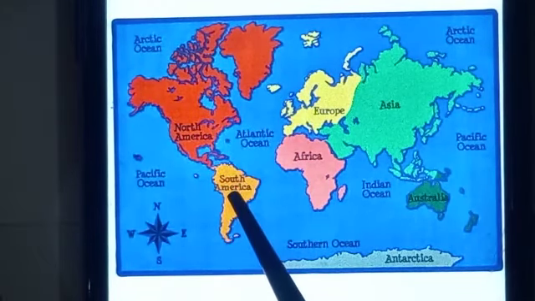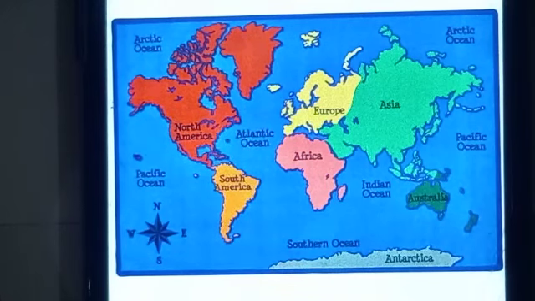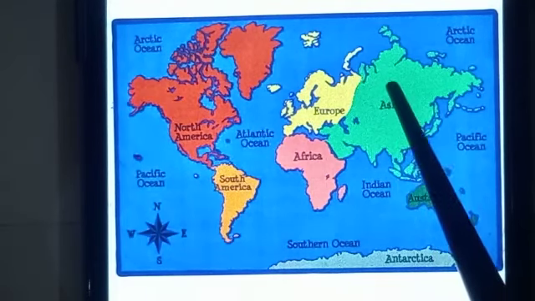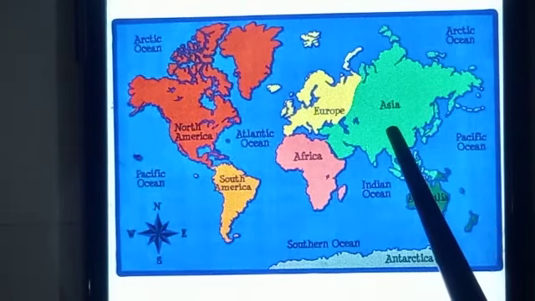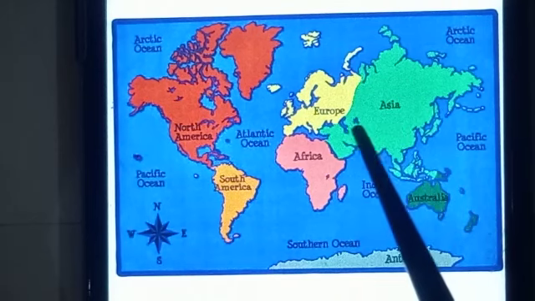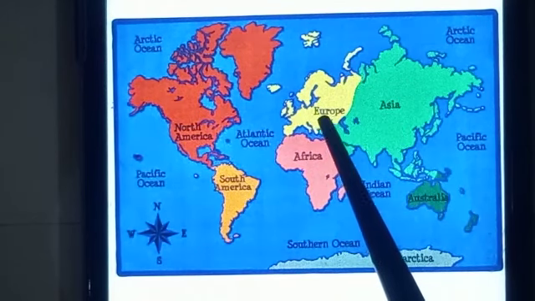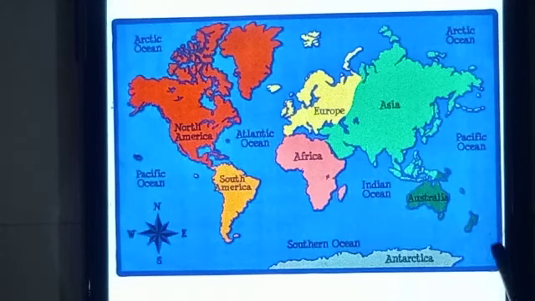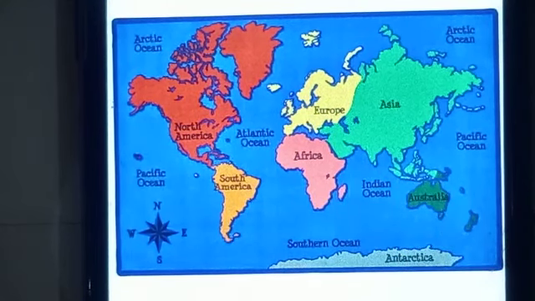This is South America, then Antarctica, where no human being lives. This is continent Asia, the largest continent where most of the people live. This is continent Europe, continent Africa, and continent Australia. 7 continents in the world and 5 oceans in the world.